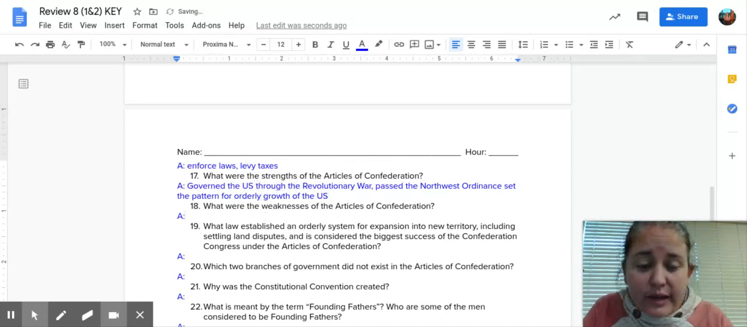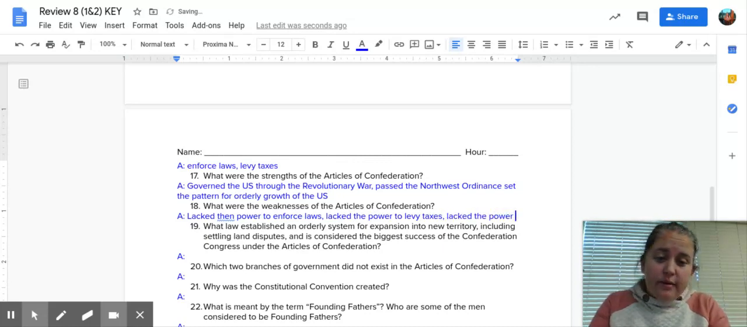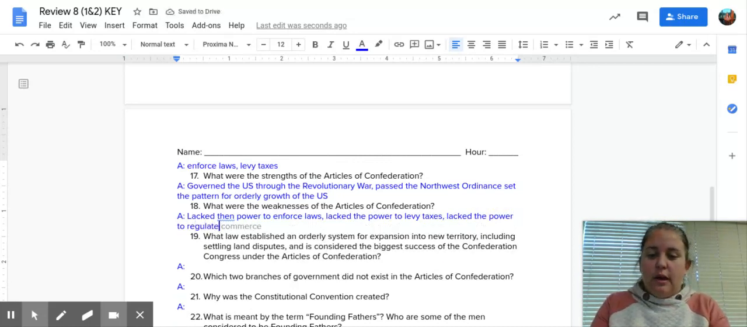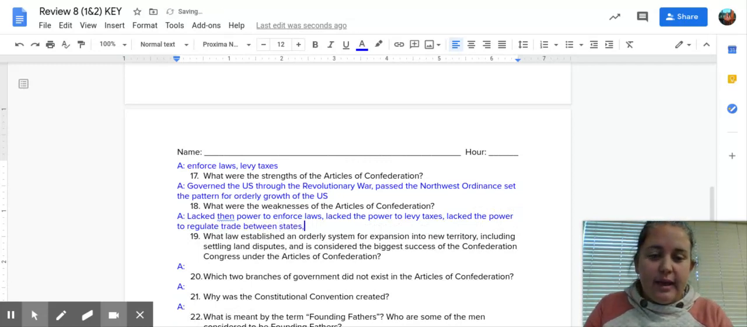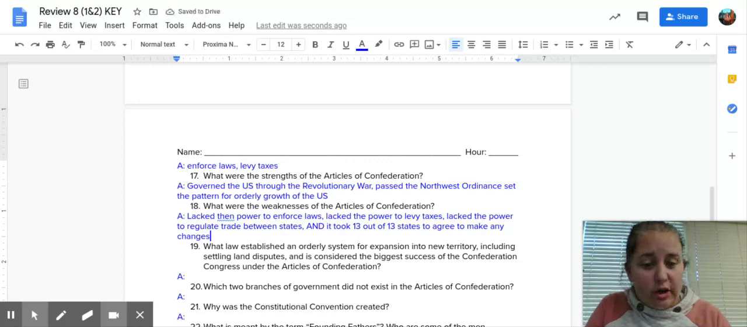Okay, but they really are not very successful. They have a lot of weaknesses. They lacked the power to enforce laws. They lacked the power to levy taxes. They lacked the power to regulate trade between the states. Okay, and it took 13 out of 13 states to agree to make any changes. So it would have been really difficult to change the Articles of Confederation.